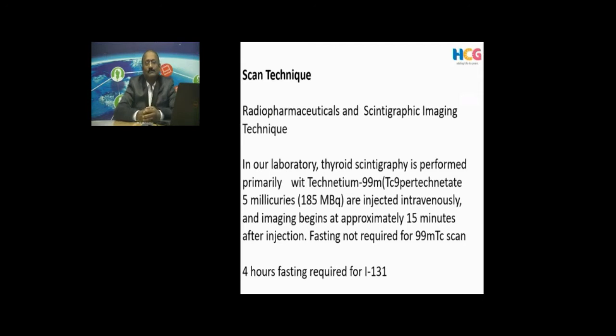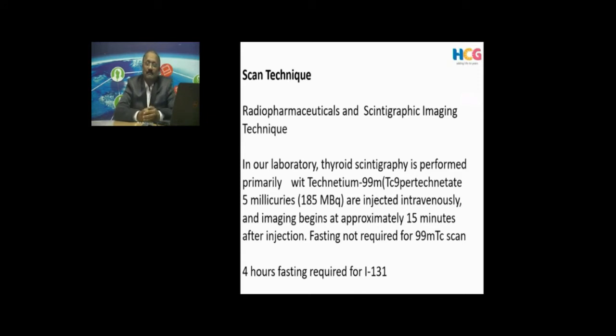So in most centers we use technetium-99m, which is an analog of iodine-131. We inject, and usually we can finish the whole procedure within 20 to 30 minutes, and we can give reasonably good information about the function of the thyroid gland vis-a-vis iodine-131.